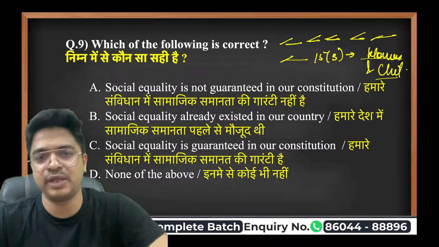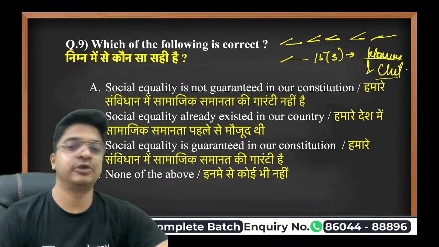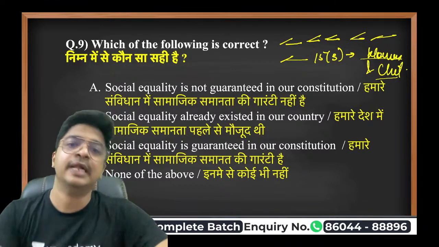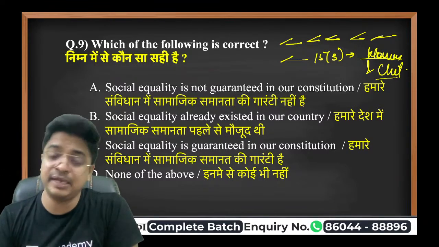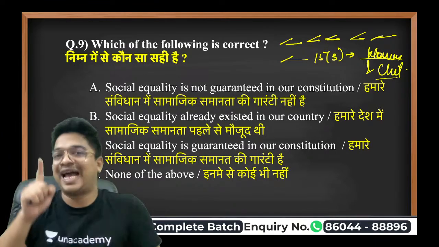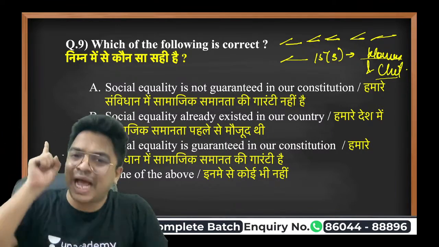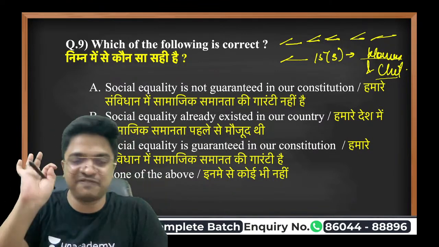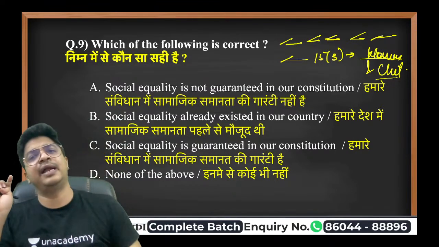What about this one? Which of the following is correct? Social equality is not guaranteed. Social equality already existed. Social equality is guaranteed in our Constitution. Now, what would be the correct answer? Social equality is guaranteed in our Constitution, and Article 15 and Article 16, as I said, tell the state, meaning the country, that you shall not discriminate on the basis of place of birth, sex, gender, caste, and race.